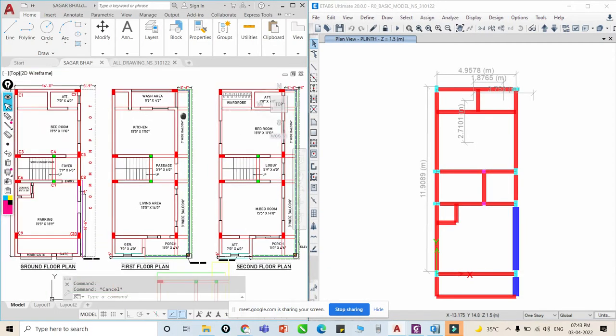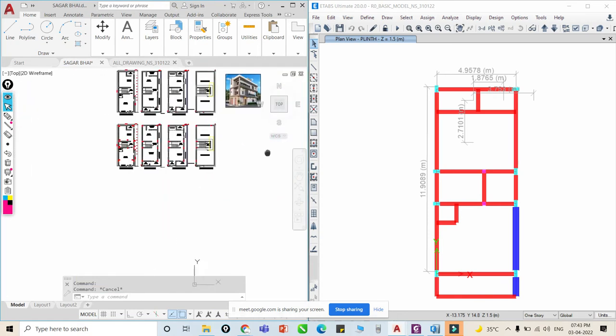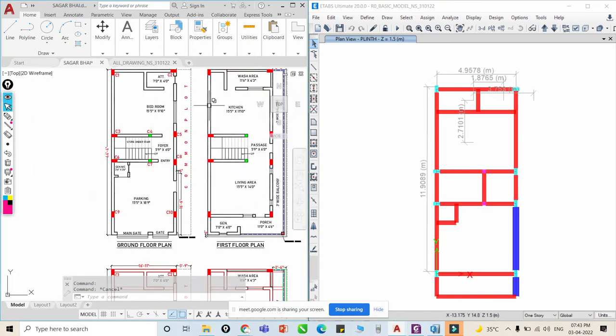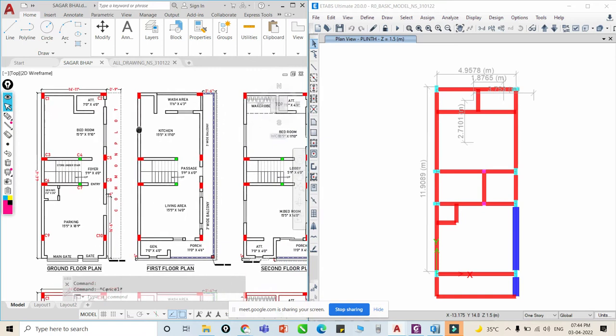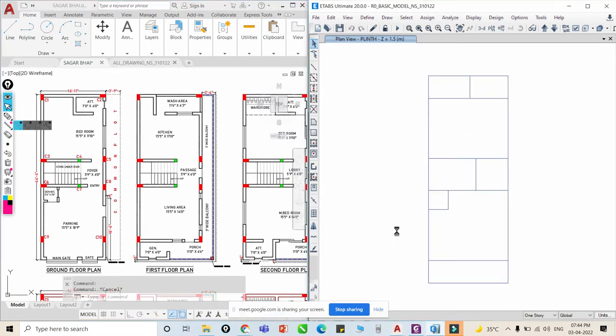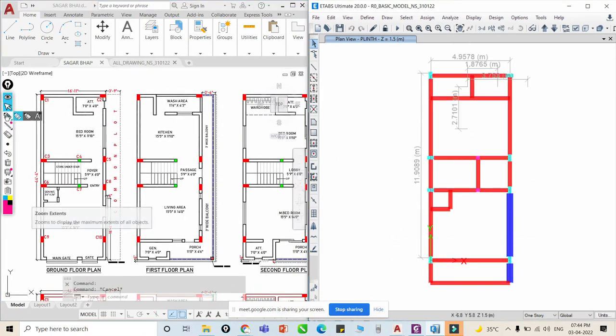I hope it is visible now. This is my plinth beam, we can say the ground floor plan. You can see there is almost one beam here, and the rest is almost the same. This is a connected beam, this is a connected beam, and here we add an additional beam, and there is some toilet portion.